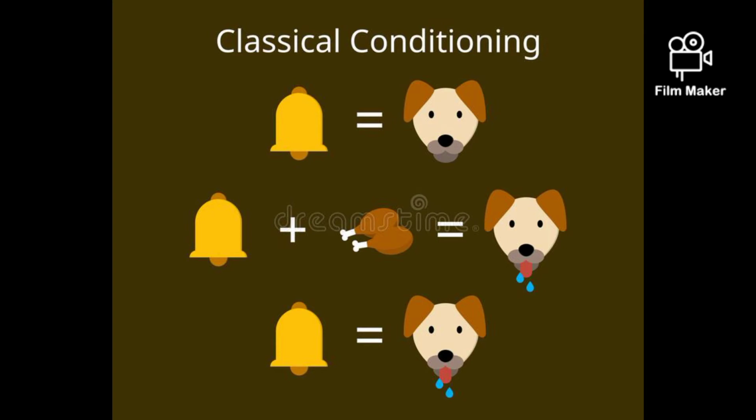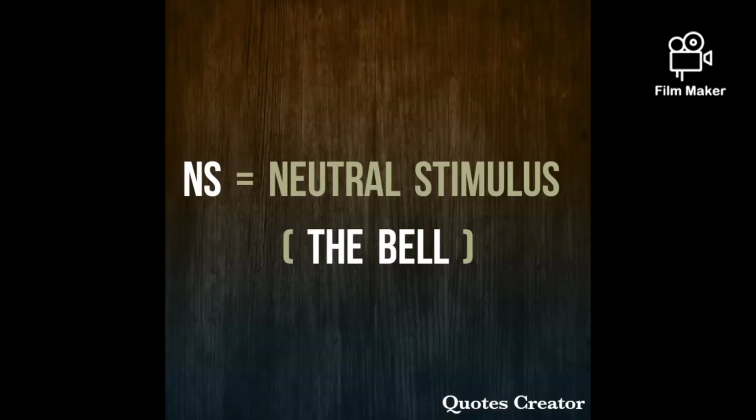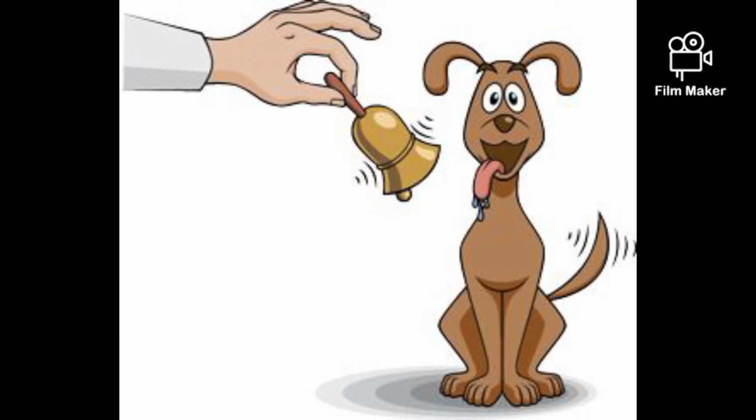Now let's discuss some short forms of classical conditioning. So NS, which is neutral stimulus. The neutral stimulus is the bell, which is presented in front of the dog before presenting any kind of food item which he can eat. So the bell can be the neutral stimulus, which is NS.